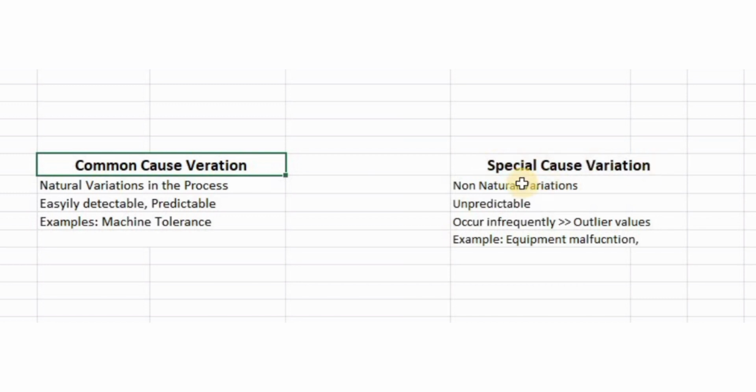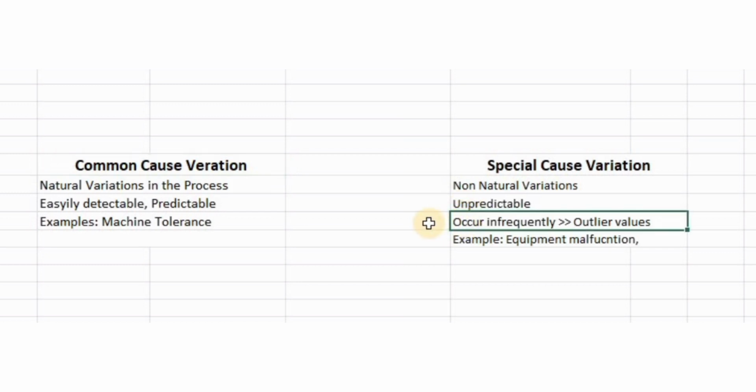Now let's talk about special cause variation. They arise from specific factors that are not part of the normal process. Special causes are unpredictable. They occur infrequently and are often responsible for unexpected spikes or outliers in the process performance. Special cause variations can result from factors such as equipment malfunctions, operator error, or sudden changes in the raw material